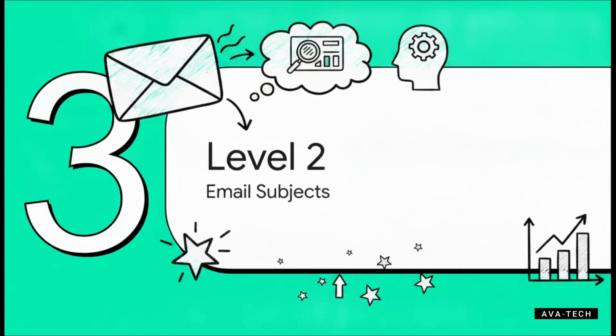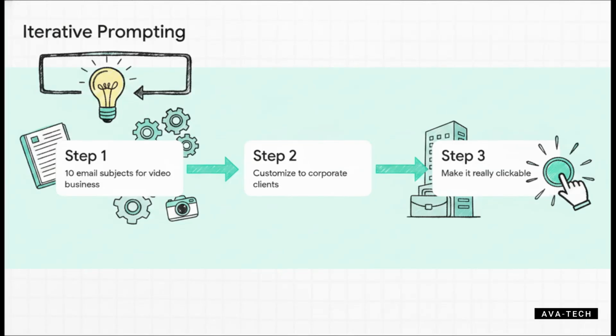Moving on to Level 2, Writing Clickable Email Subjects. Now, let's see how this builds on that same idea of customization. For up-and-coming entrepreneurs trying to make moves, the stakes are super high. I mean, the email subject line is arguably the most important part of your entire message. If it's no good, nobody opens it, and your brilliant pitch is never even seen. So the crucial point here is how we iterate our prompts. You walk through the formula step by step.